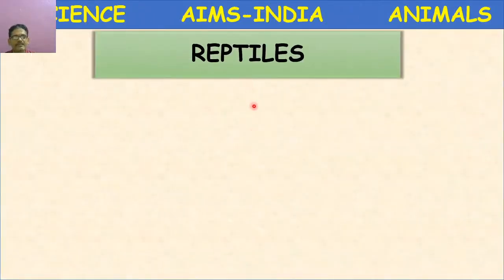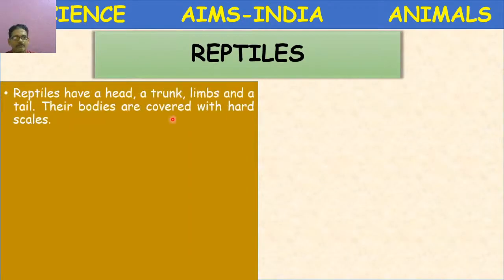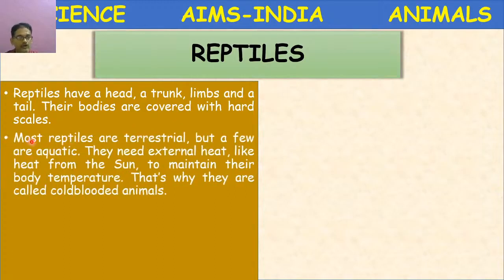Next group of animals, reptiles. Reptiles have a head, a trunk, limbs and a tail. The body is divided into head, trunk, limbs and tail. Their bodies are covered with hard scales. Okay, their skin is very rough, scaly. Most reptiles are terrestrial. Terrestrial meaning they live on land. But a few are aquatic.